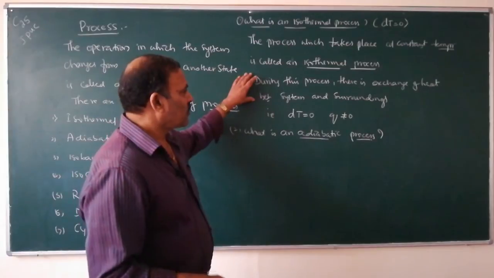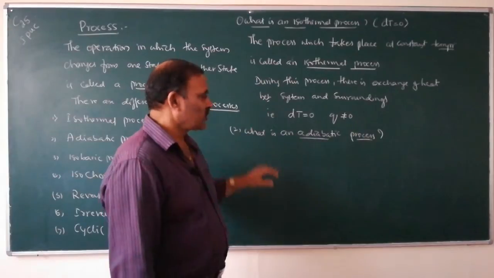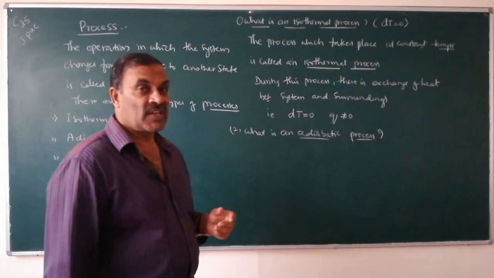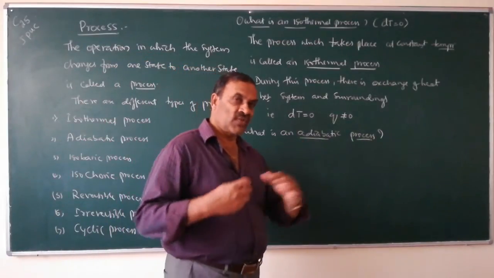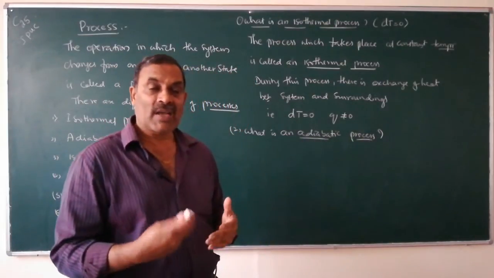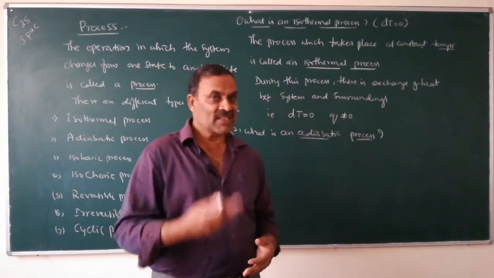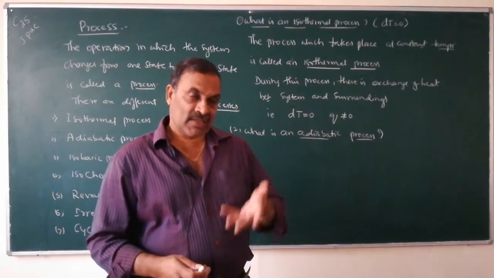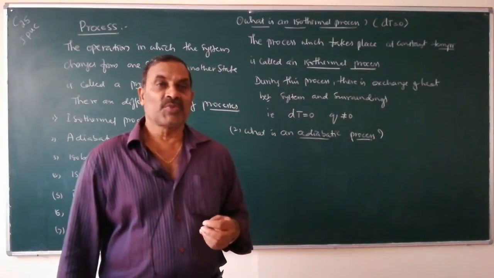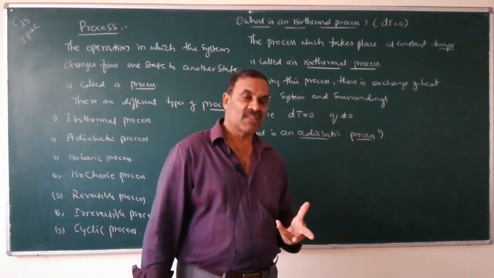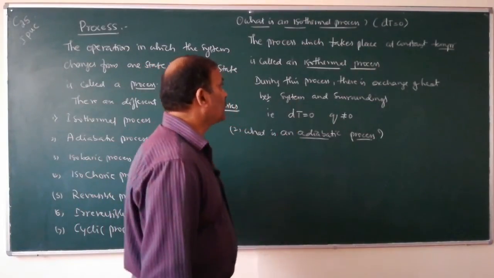In isothermal process there is exchange of heat between system and surroundings, but in adiabatic process there is no exchange of heat between system and surroundings. If there is no exchange of heat, what happens? The temperature of the system varies. If there is liberation of heat in the process, the temperature of the system increases. If there is absorption of heat during the process, the temperature of the system decreases. So this is the reverse of isothermal process.